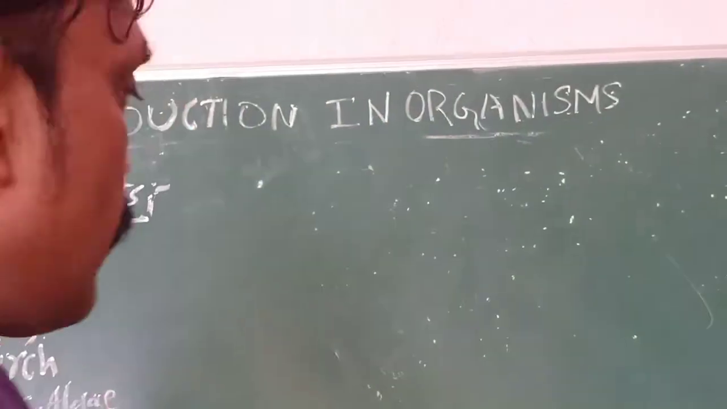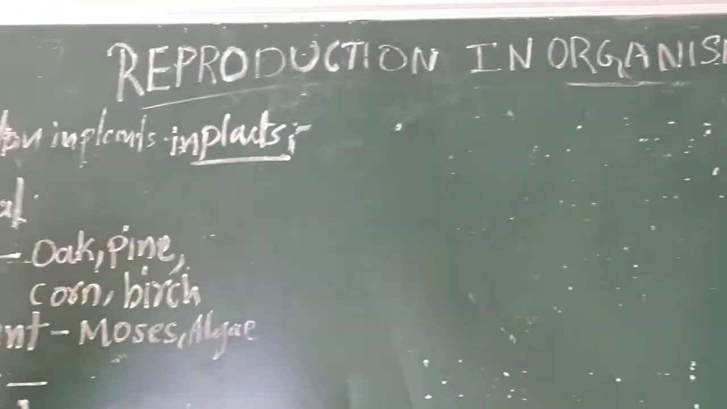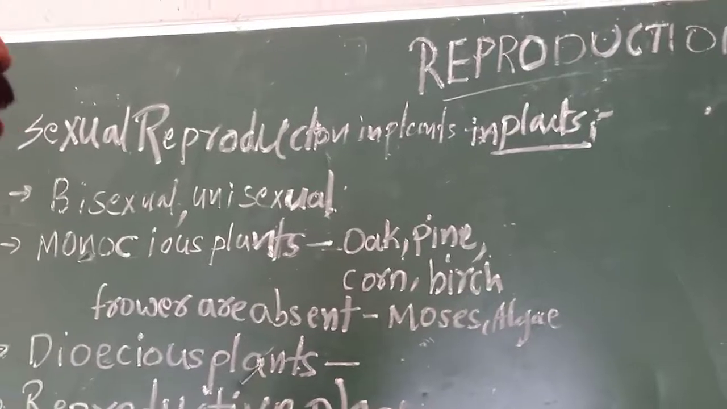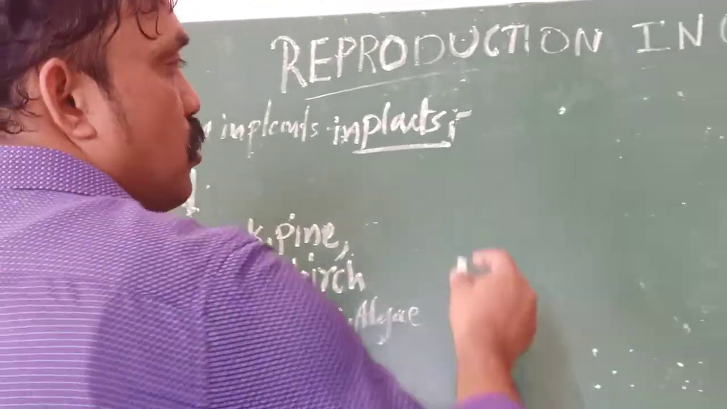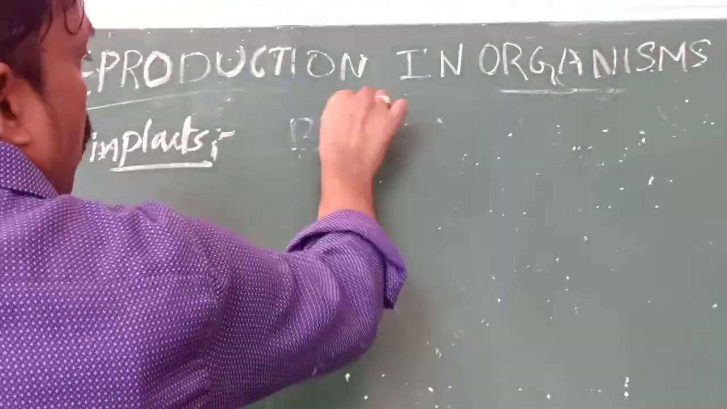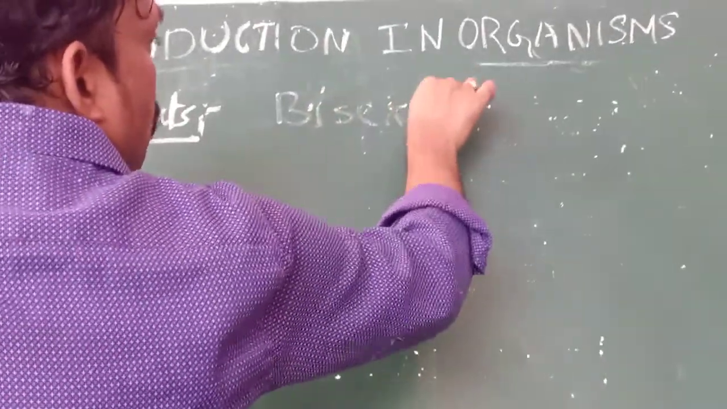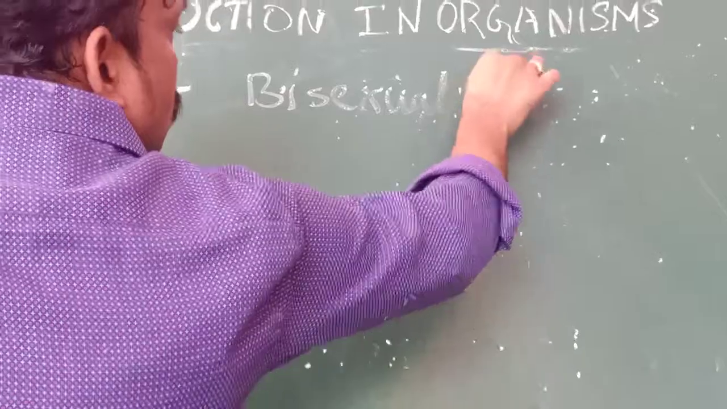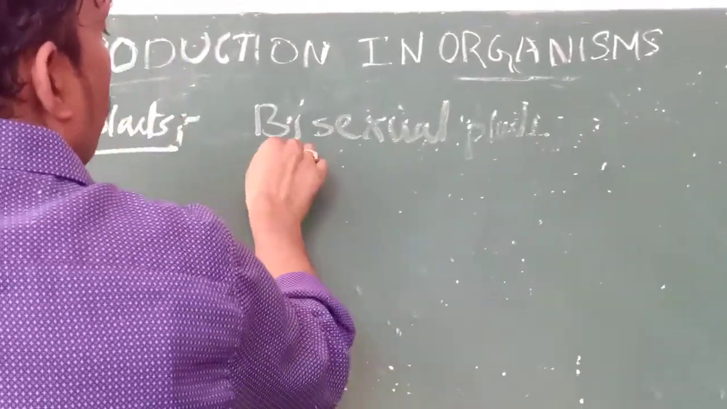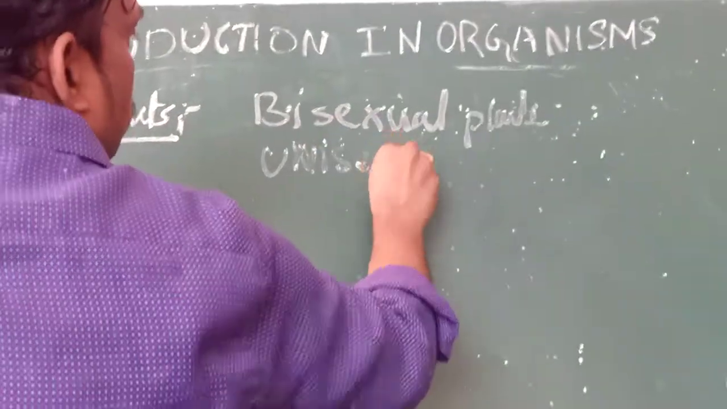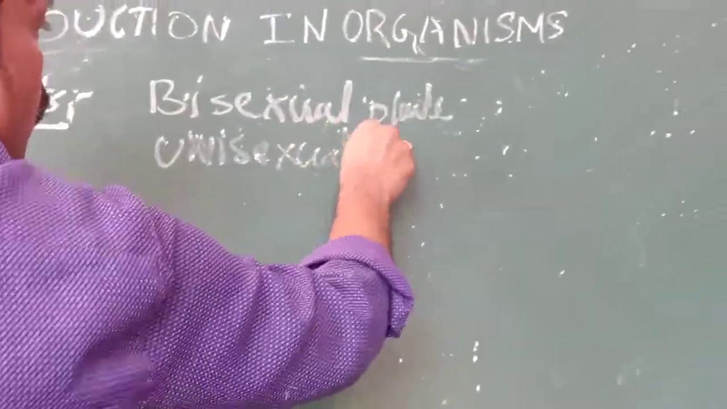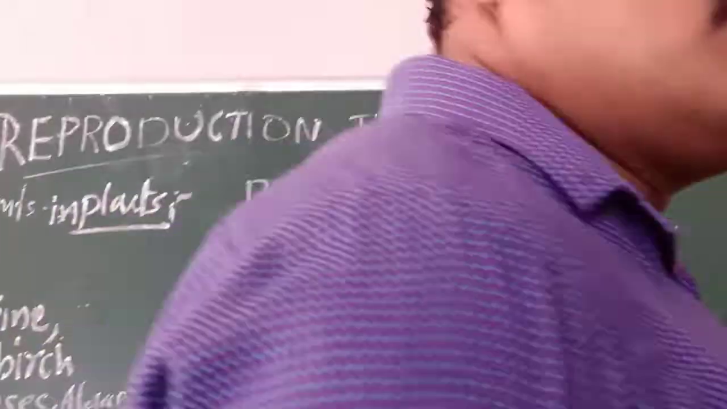Today we are going to discuss sexual reproduction in organisms, especially how sexual reproduction occurs in plants. Generally, in angiosperms, which are flowering plants, there are two types of flowers. Some are bisexual flowers, and some are unisexual flowers. In angiosperms, we observe two types of flowers.